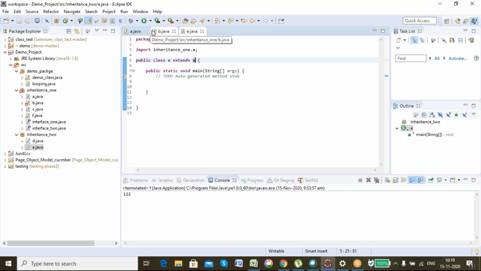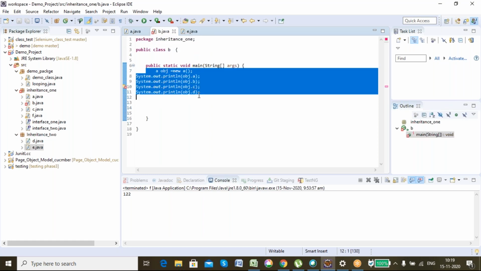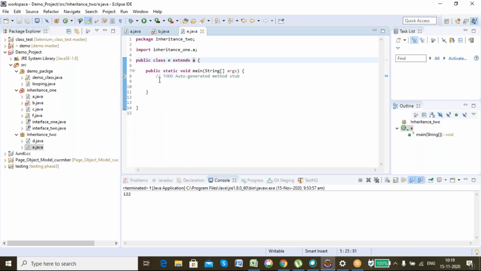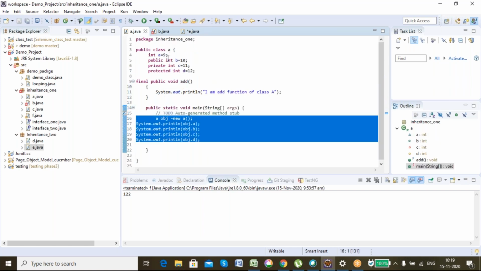So if I use all these things, let's see what is happening. Now see, B is accessible. Why? It is public, so it is accessible anywhere in the project.